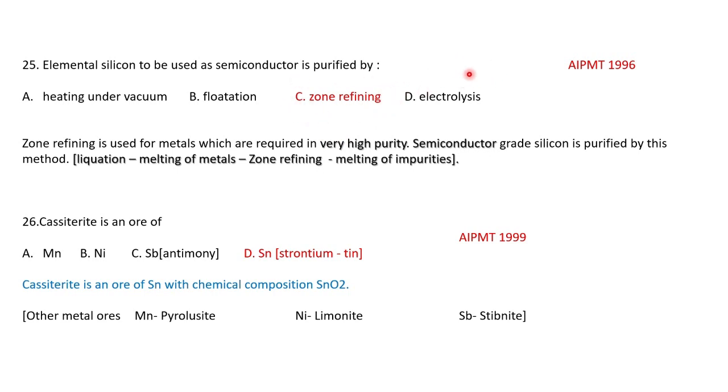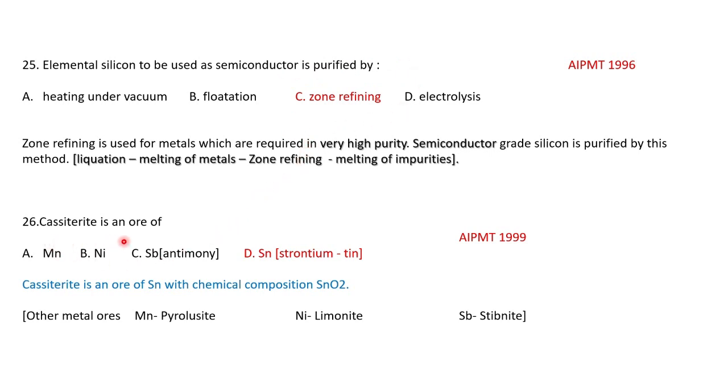In a rod, a circular mobile heater will be there, and it will purify the metal again and again, moving throughout the rod. That is called the zone refining method. Okay, so silicon is a known metalloid, and it is purified by the zone refining method.